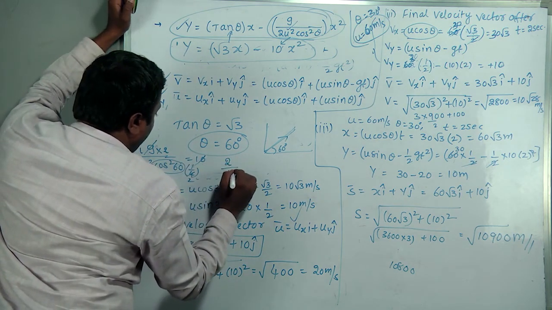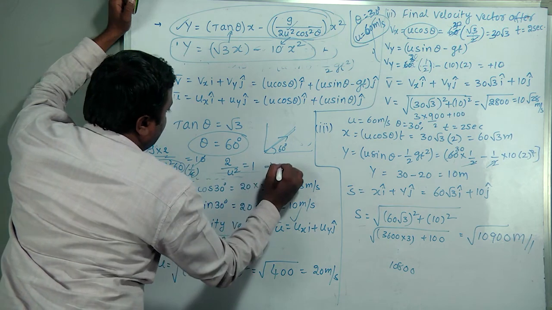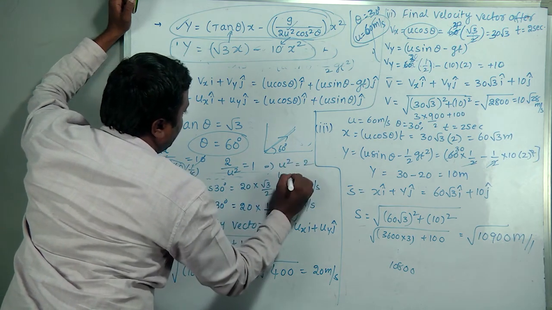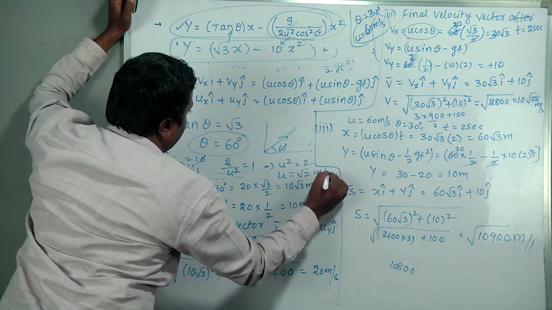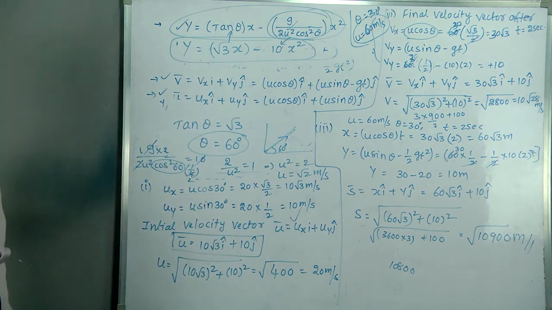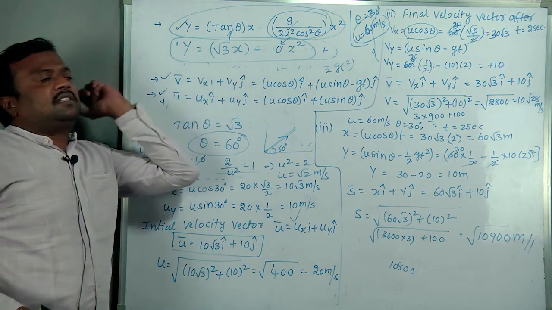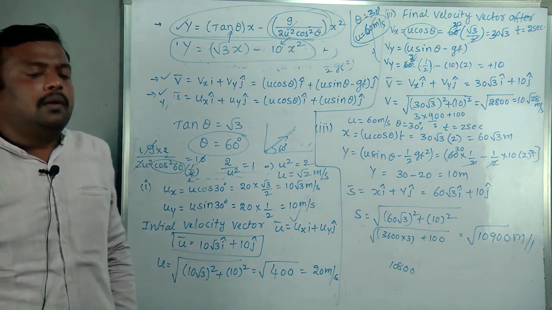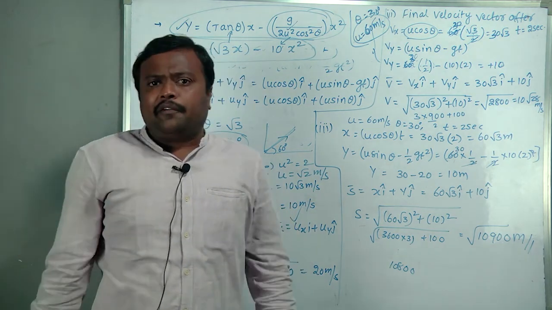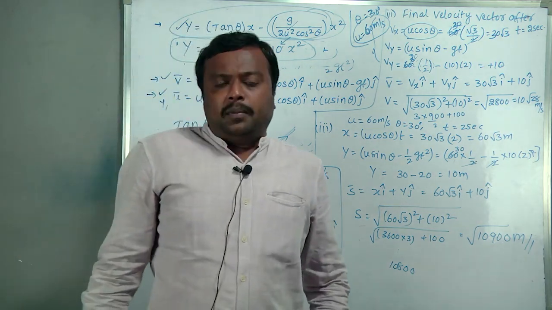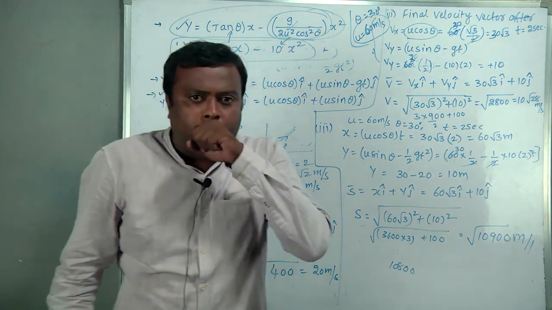Finally 2 by u square equals 1, so u square equals 2, and u equals root 2 meter per second. That is also one of the models of comparing with the given equation. It is the first concept in oblique projectile.